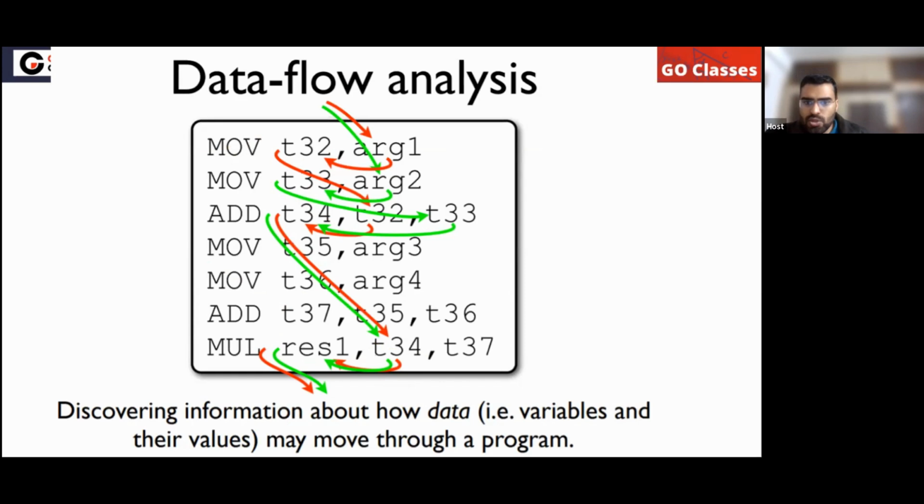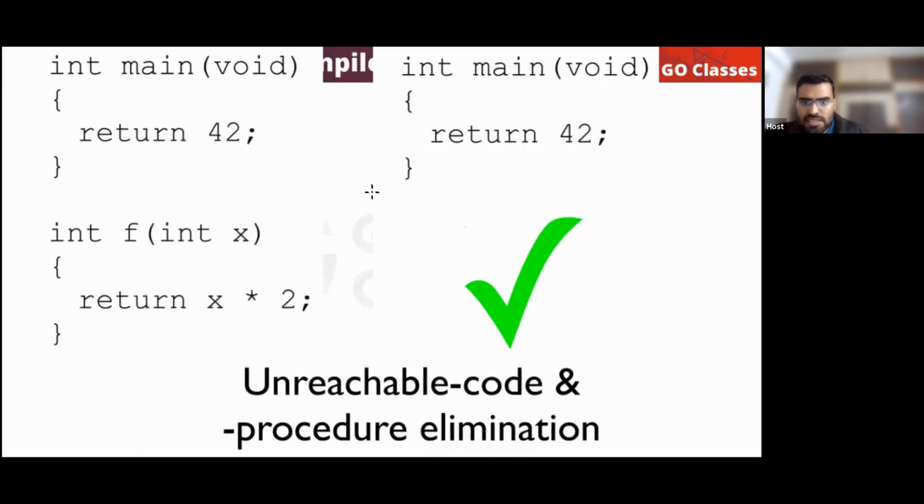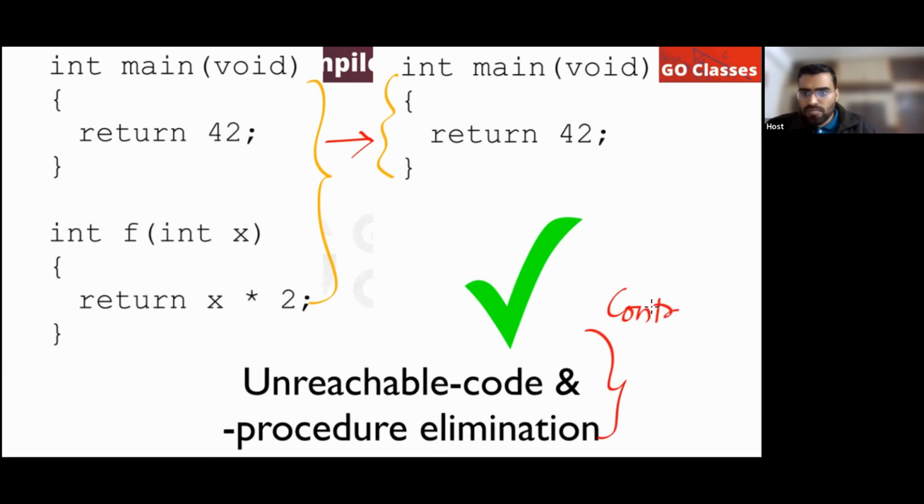Can anyone tell me, this optimization, is it based on control flow or data flow? This is control flow. Very good. So this is control flow analysis.